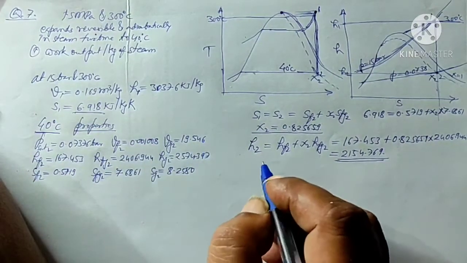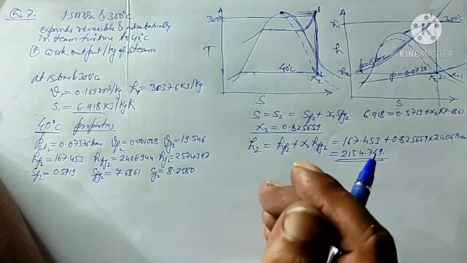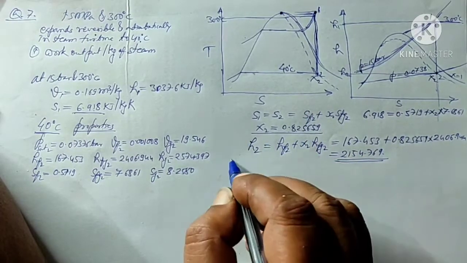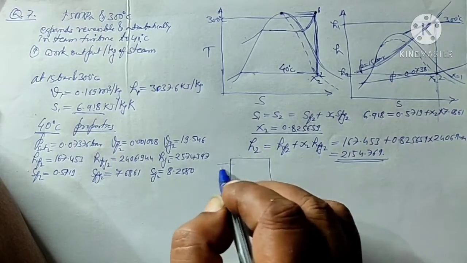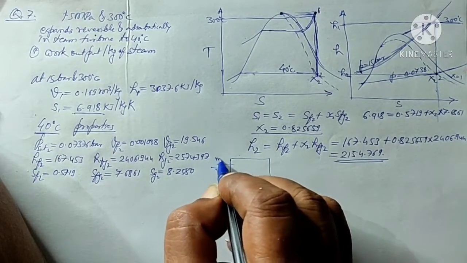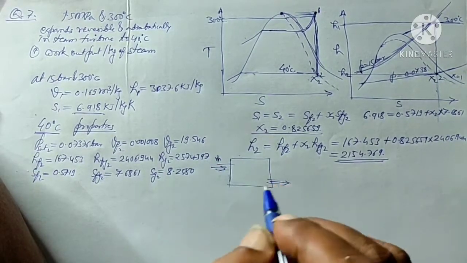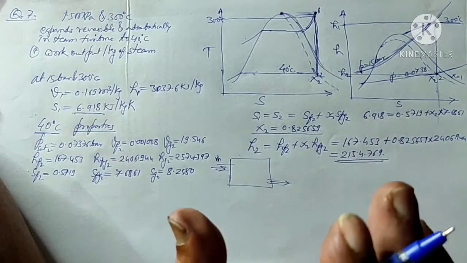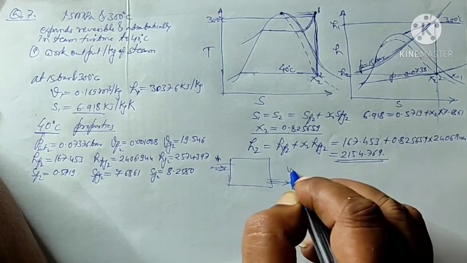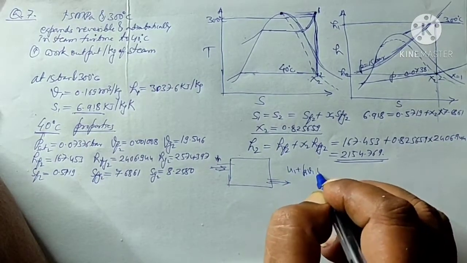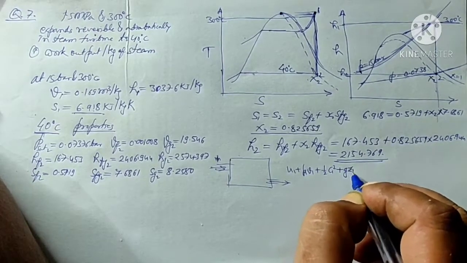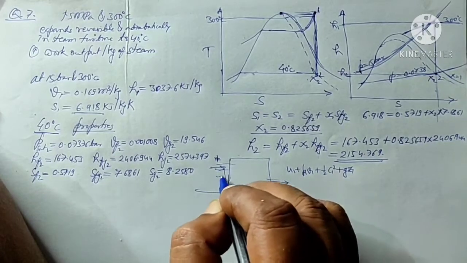So I'll apply the energy equation between 1 and 2. The energy equation we had applied is like this. Something is going in and something is going out. Say m dot kg or 1 kg is entering, so 1 kg is going out when steady flow conditions are there. So the inlet is u1 plus p1 v1 plus 1 by 2 c1 square plus g z1, if this is the height z1.